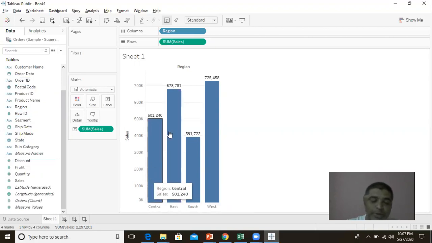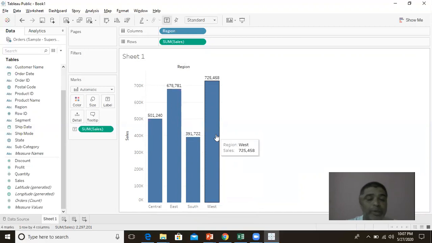So here we can see a brief detail of the sales that has happened in the central region, east region, south region, west region. I can do a comparison, and then I can come to a conclusion, telling that, okay, the west region has got the highest sale. So this kind of report can be done very easily.